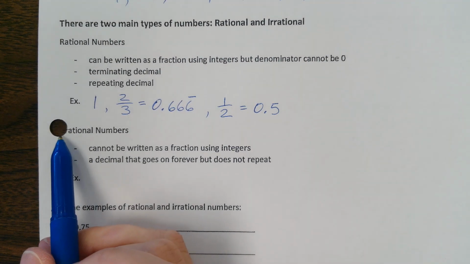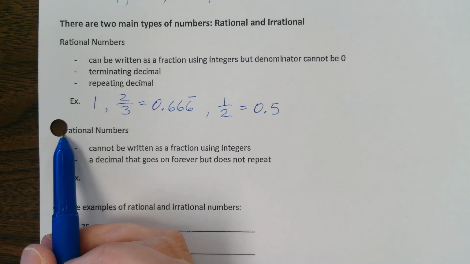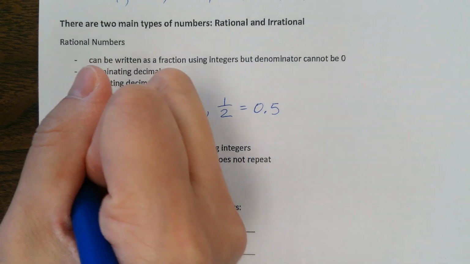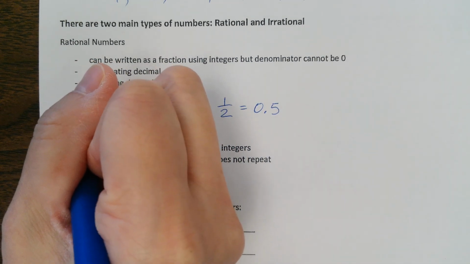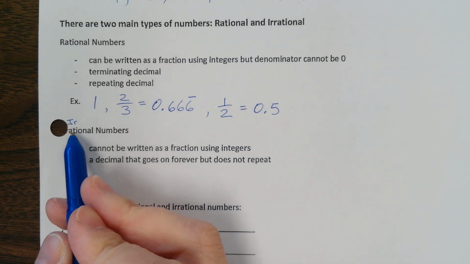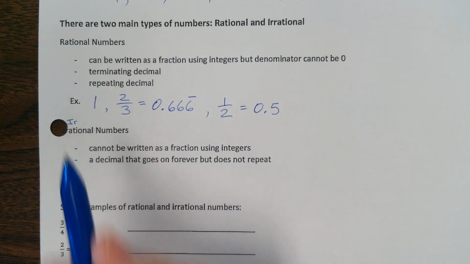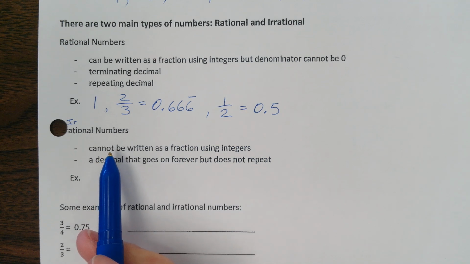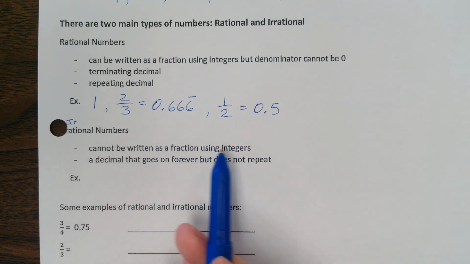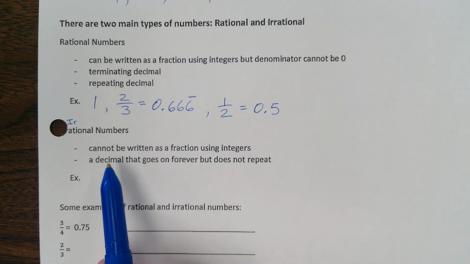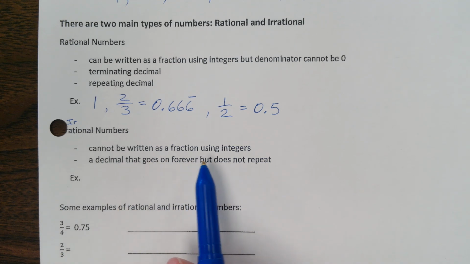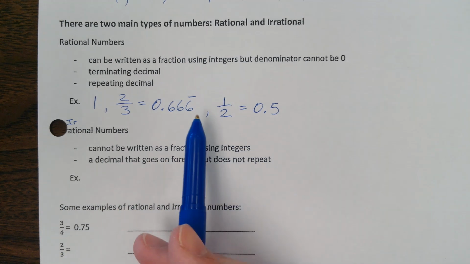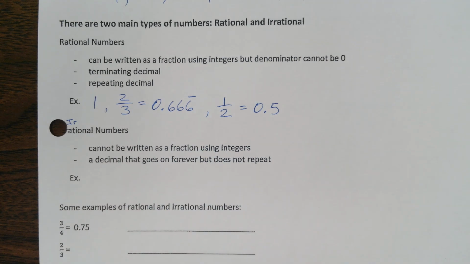So this is supposed to be irrational. Irrational numbers are numbers that cannot be written as a fraction using integers, and the decimal goes on forever, but it doesn't repeat. Unlike these ones. So what is an example of an irrational number?